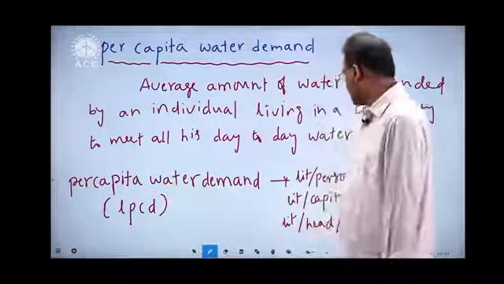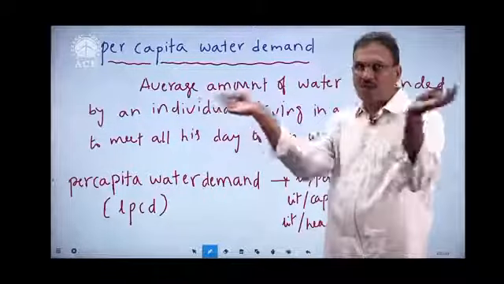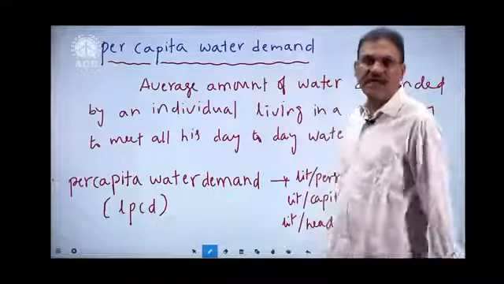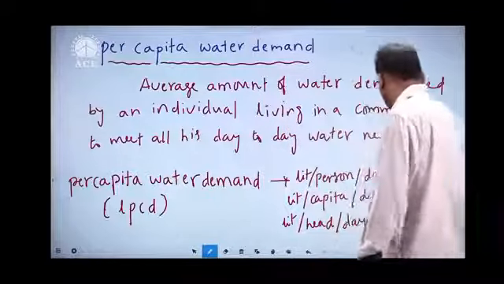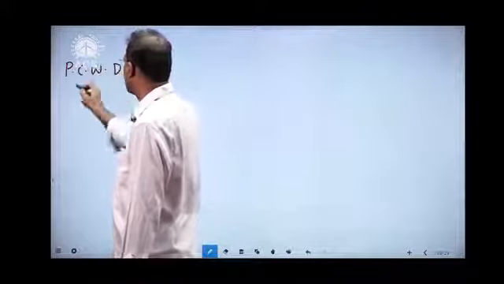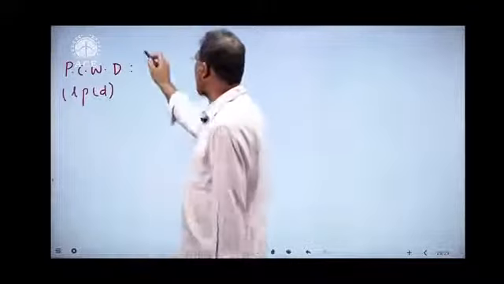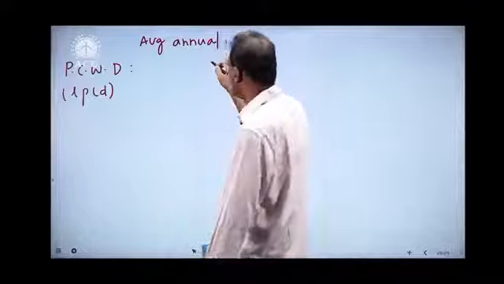So the daily water demand of an individual you have to work out. The total city as a whole we take, including all these variations. Therefore we take the average annual water consumption of the entire community, and from there we try to arrive at per capita water demand. So per capita water demand in LPCD is equal to the average annual water consumption of the entire community